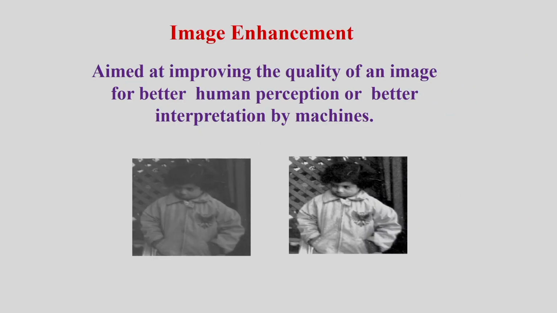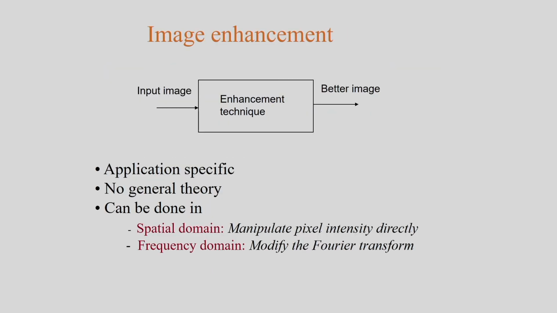Now, let us consider what is image enhancement. Image enhancement means to improve the visual quality of an image for better human perception or for better interpretation by machines. In this block diagram you can see I have the input image, and in the output I get the better quality image, by applying image enhancement techniques.